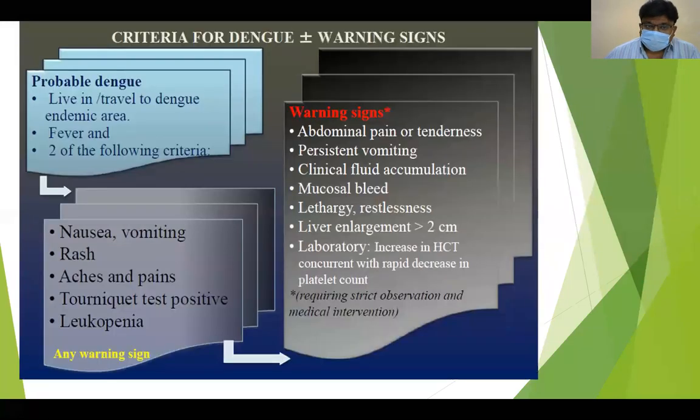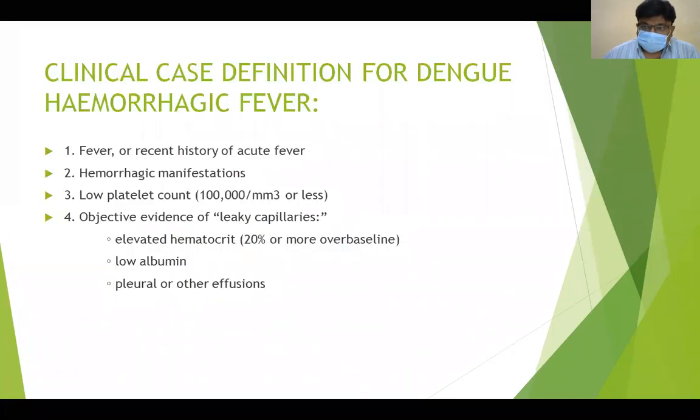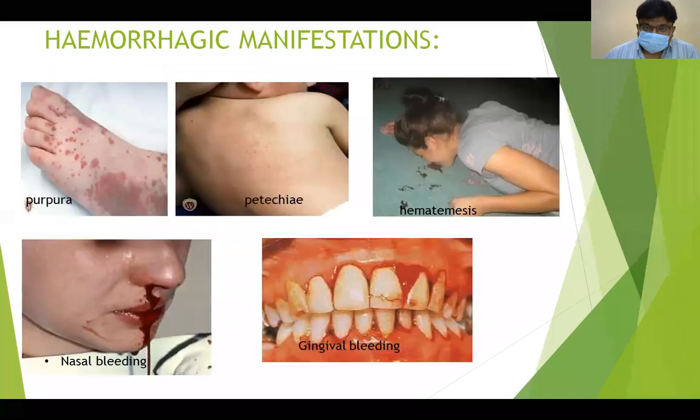Dengue without warning signs will be fever plus 2 of the following criteria: nausea, vomiting, rash, aches, tonsillitis, leukopenia. Dengue with warning signs means you will have warning signs like abdominal pain, tenderness, persistent vomiting, clinical fluid accumulation, mucosal bleeds, lethargy, liver enlargement, all these things. And severe dengue will be called dengue hemorrhagic fever or dengue shock syndrome.